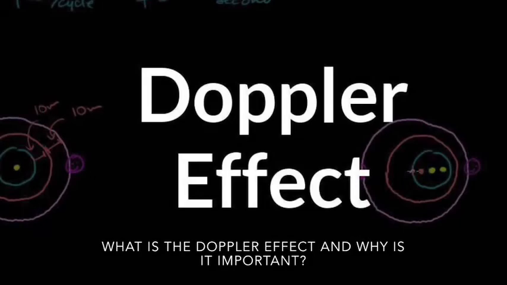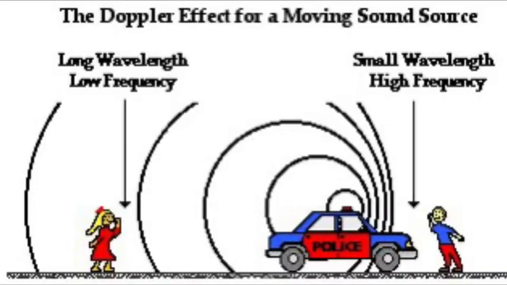The Doppler effect is the apparent change in the frequency of a wave caused by the relative motion between the source of the wave and the observer. As seen in this picture, when a wave is moving towards an observer, the wave is perceived at a higher frequency, but when a wave is moving away from an observer, the wave is perceived at a lower frequency.